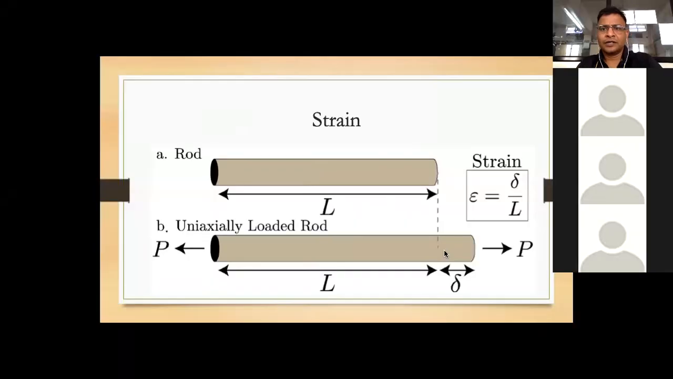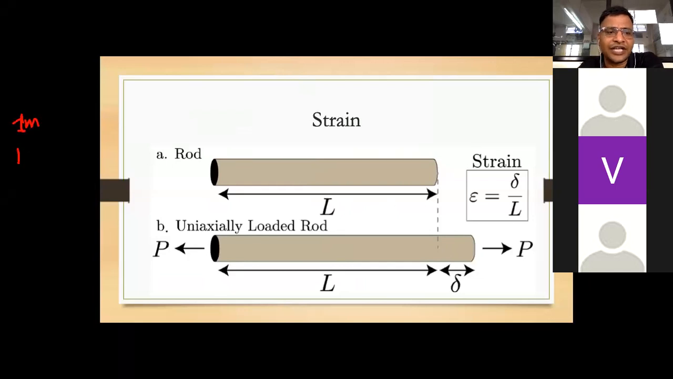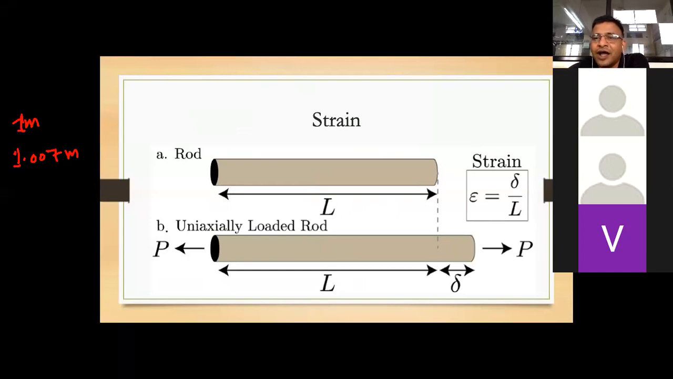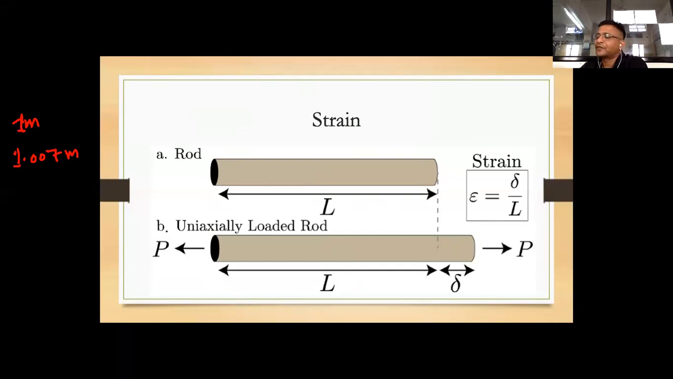Hello, is it audible? Yes, sir. What was the original length? It was 1 meter, and it has changed to 1.007 meter. Okay, so can you tell me what type of load is applied? Tensile. Very good. If length would have been reduced, then what kind of load will be there? We can call it a compressive load. Now as length is increased, it will be called a tensile load.